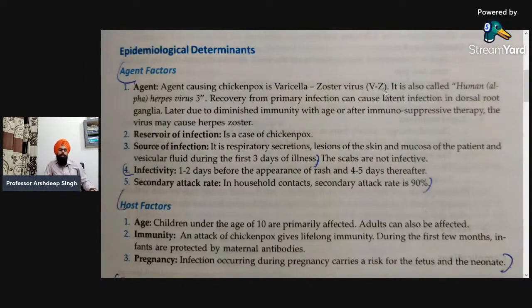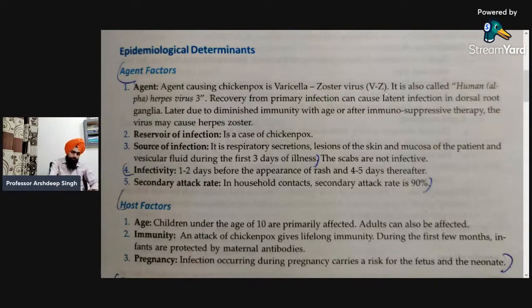Next is secondary attack rate. In household context, secondary attack rate is 90%. For example, if a specific person in the family is affected with chickenpox, then there are more chances of this disease getting spread to another person of the family, because in most situations that specific person is not isolated from the infected person. So the secondary attack rate would be very high, that is 90%.